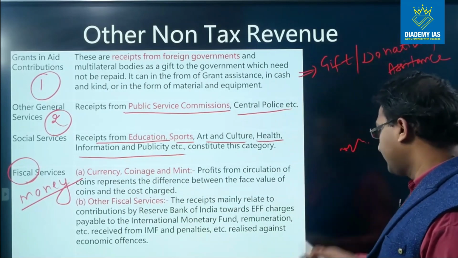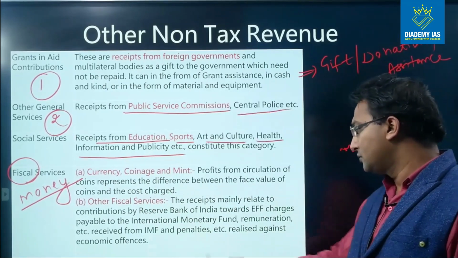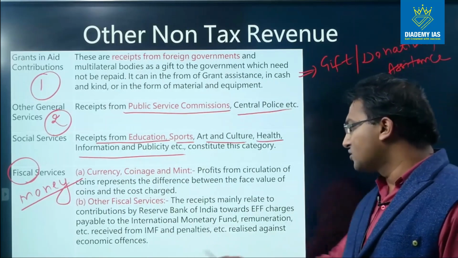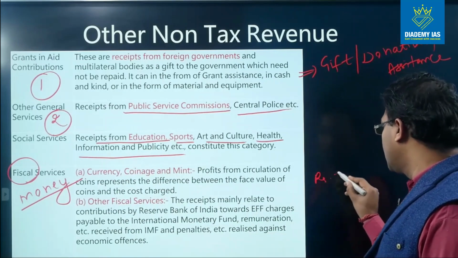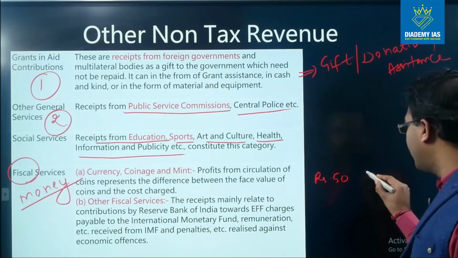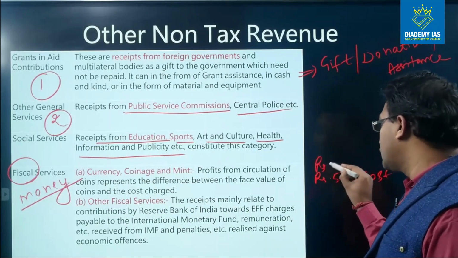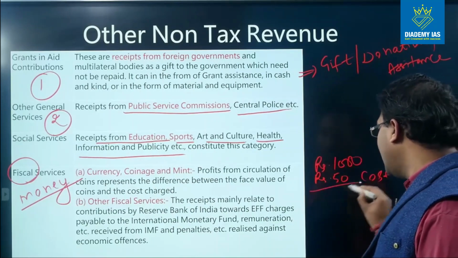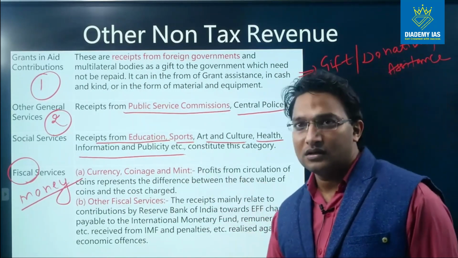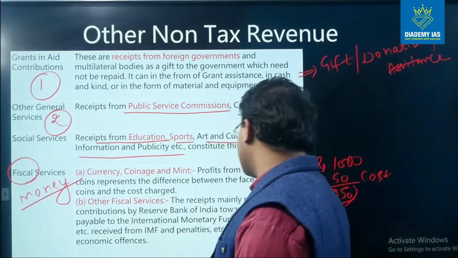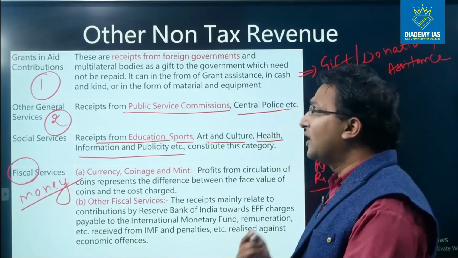So suppose the cost of issue of currency is rupees 50. Rupees 50 is the cost or expenditure, and the value of currency issued is 1000 rupees. So 950 is the currency coinage minting fees.